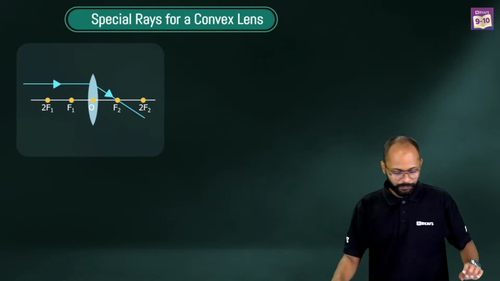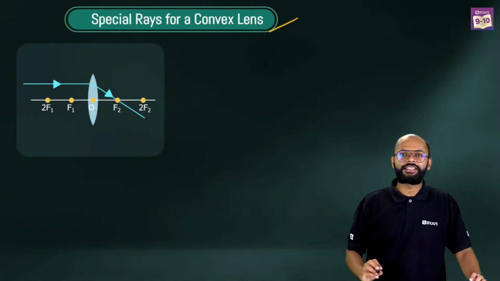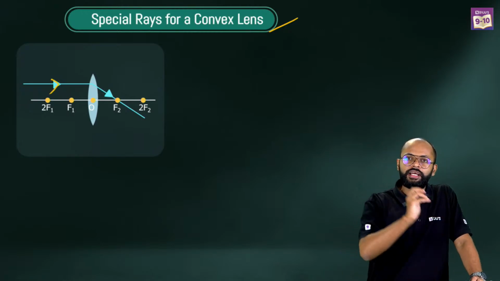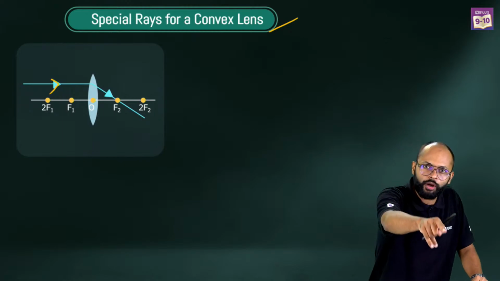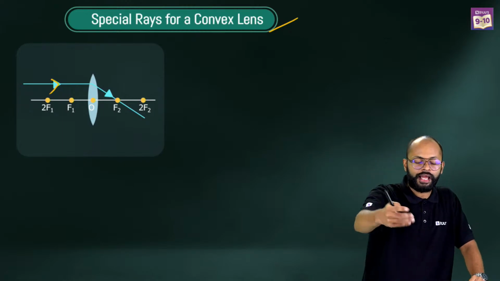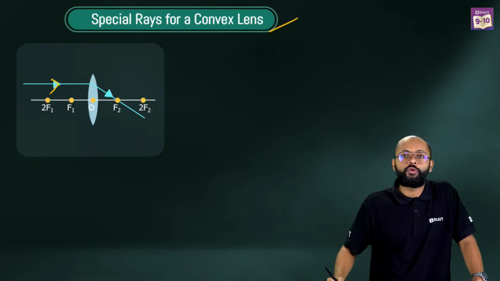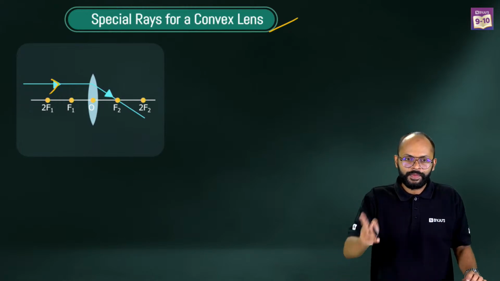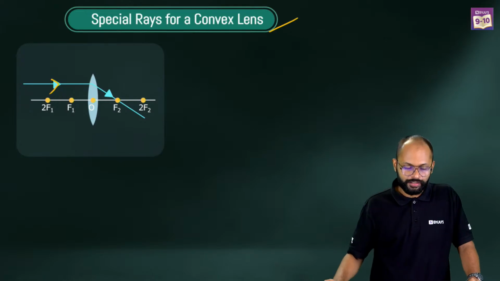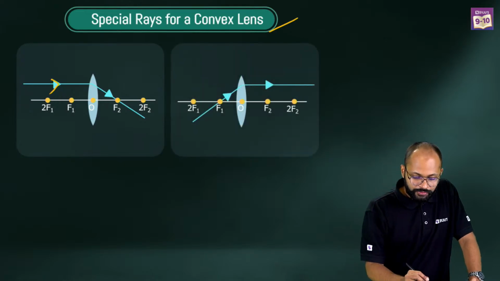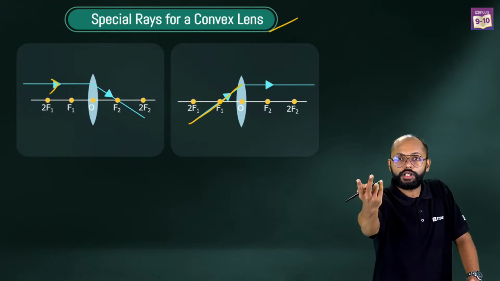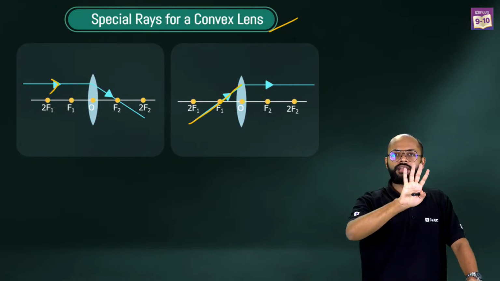Why? Let me tell you. Special rays for convex lens. It's a converging lens. Means a parallel ray after getting refracted from the lens on the other side is going to pass through focus, the F2 point. Easy. First one is easy, right? Second one, if the ray is passing through focus, after refraction from the convex lens, it is becoming parallel.